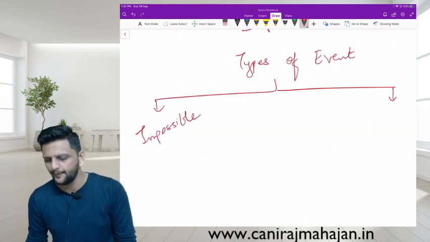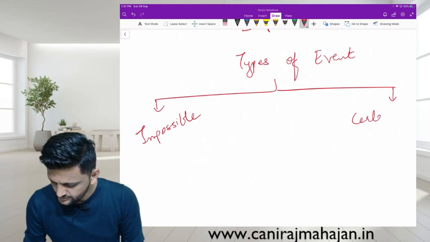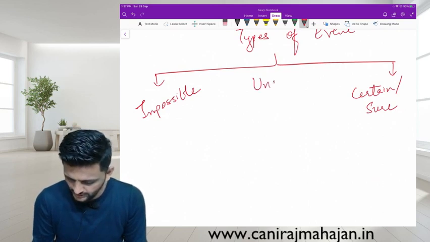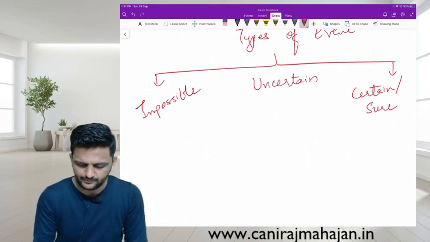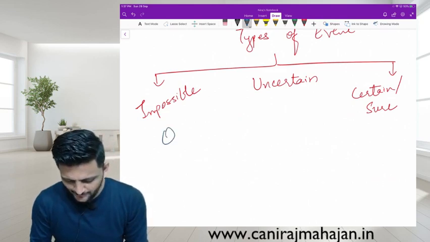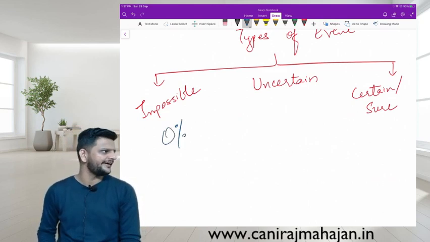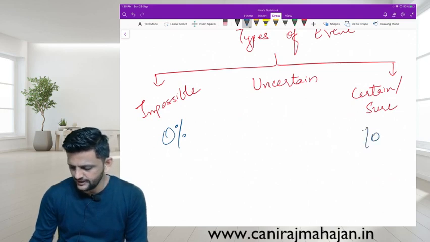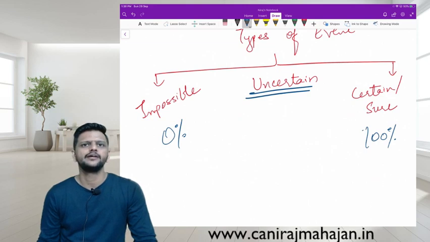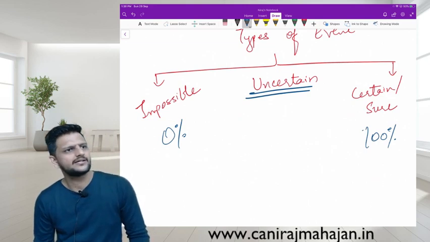Which will for sure happen is certain, also known as sure event. And anything between them is uncertain, just like an examination. Impossible, 0%. Sure or certain, 100%. So whatever is between 0 and 100, that is your uncertain events. Less than 100 and more than 0.